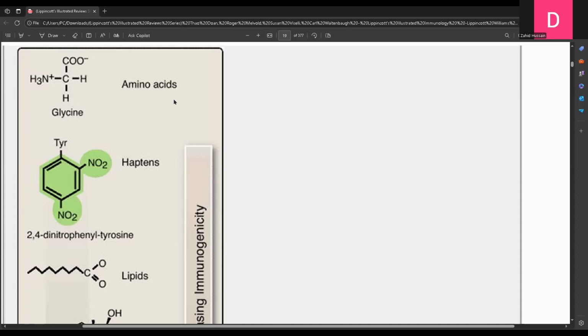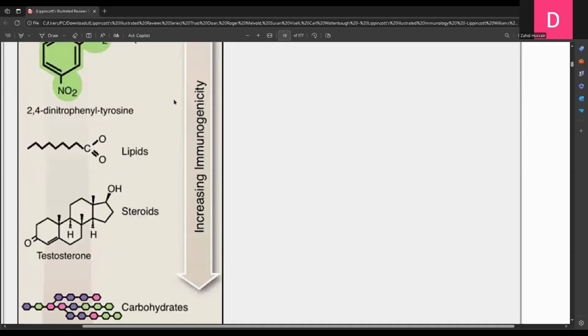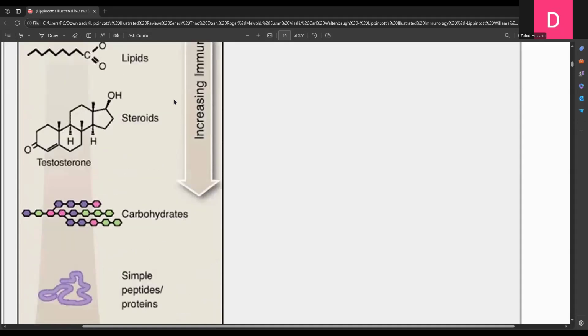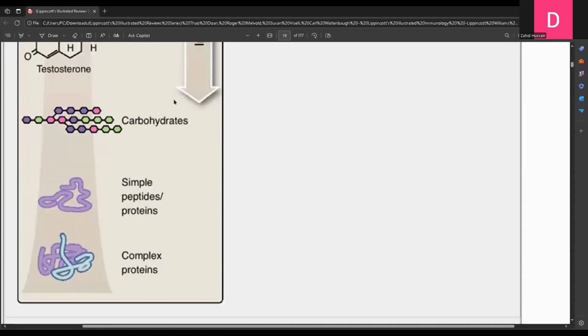And when it is self, then the immune response or immune system will not act against it. So amino acids to haptens, and from haptens to lipids, and from lipids to steroids, and then carbohydrates, simple peptides, proteins, and complex proteins.